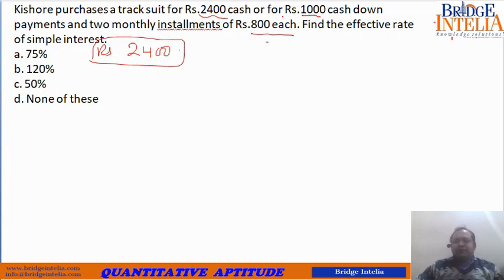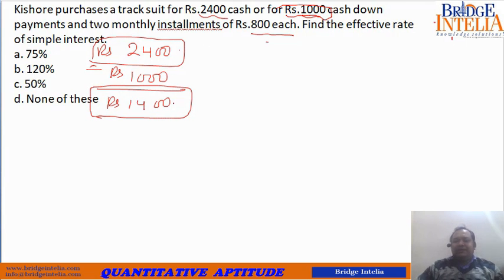Make a down payment of rupees 1,000. That means the balance amount is rupees 1,400. Whatever the EMI is, it will be calculated on the balance amount because you have already paid rupees 1,000. So the story revolves around 1,400, not around 2,400.